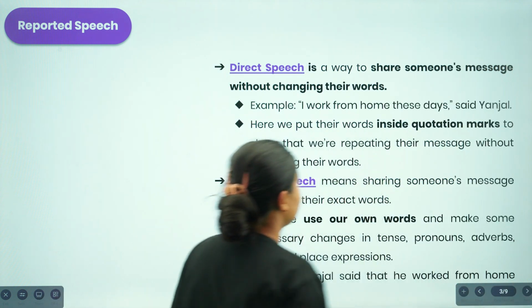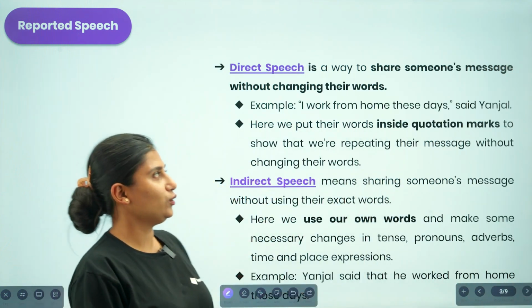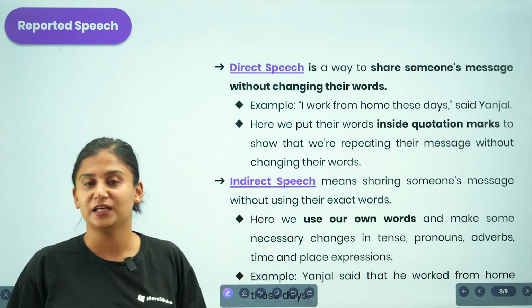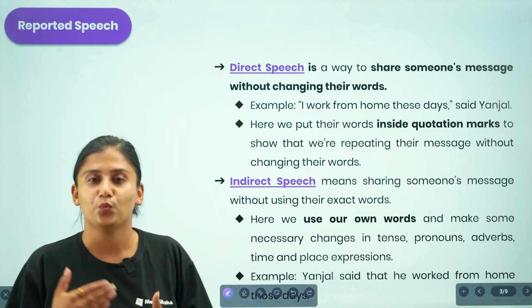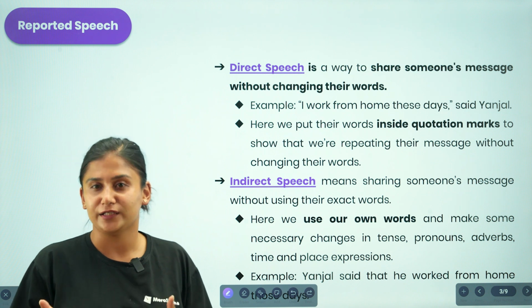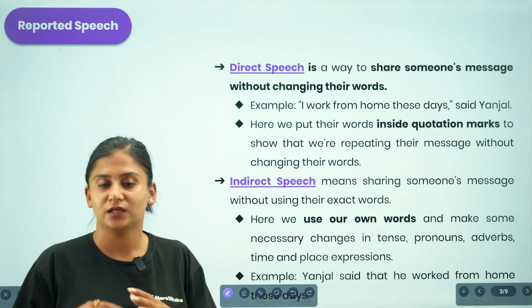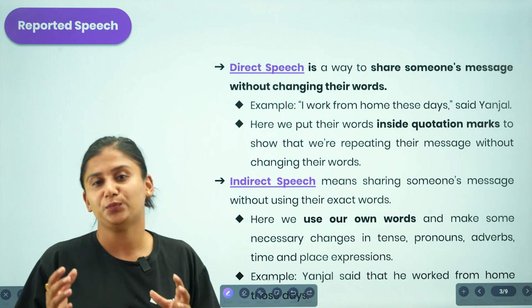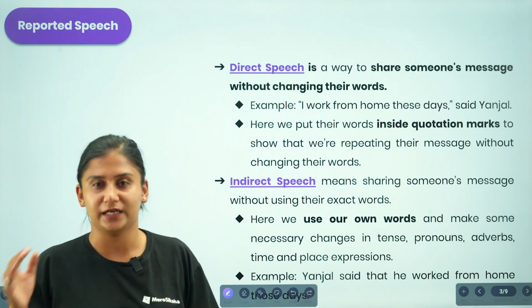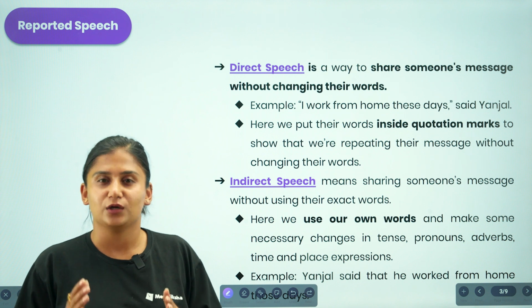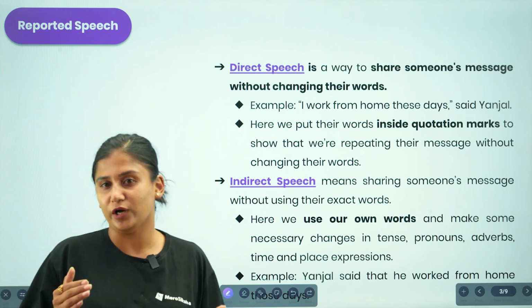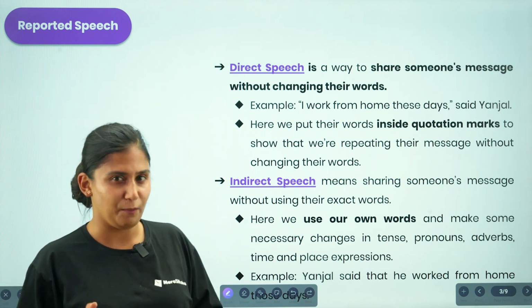Talking about direct speech, it is a way to share somebody's message in an exact form. Whenever we are presenting ideas in a direct speech form, we are not modifying or manipulating the information said by somebody else. So no changes occur whenever we are reporting in a direct speech format.